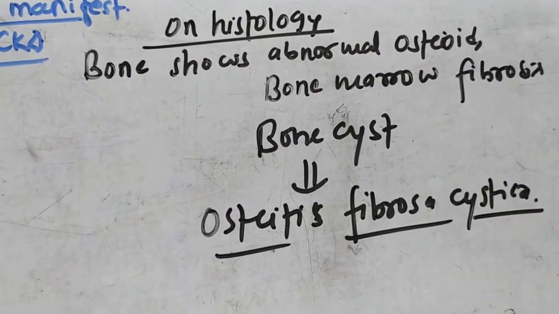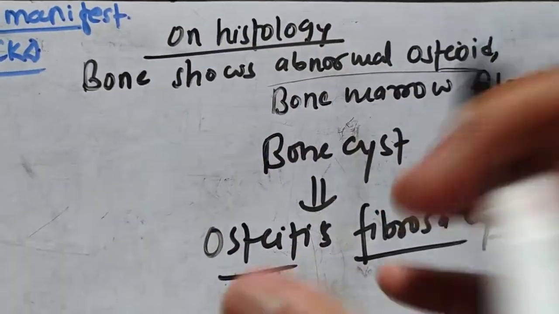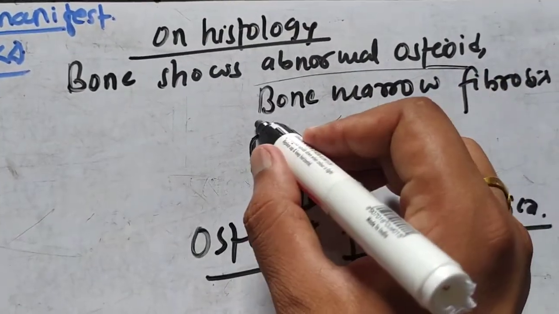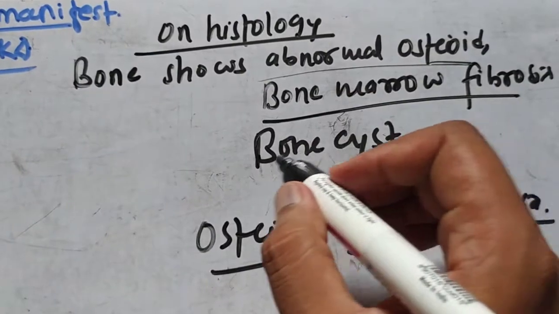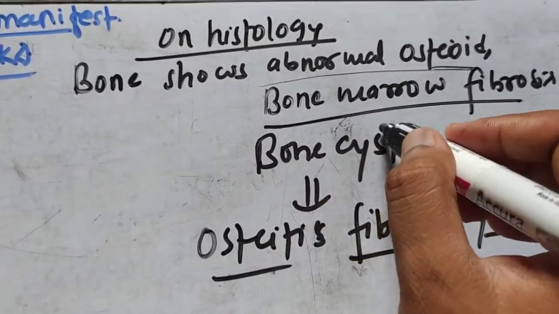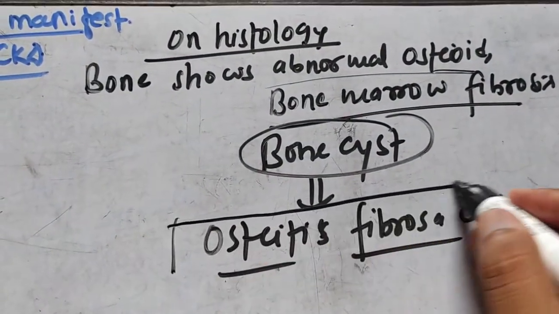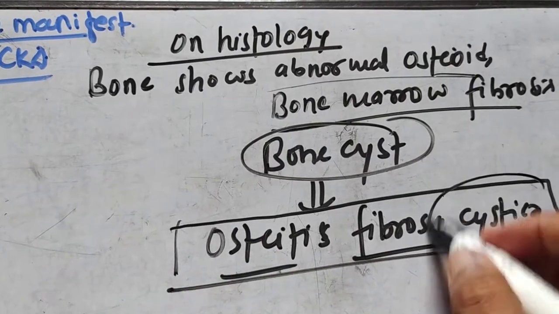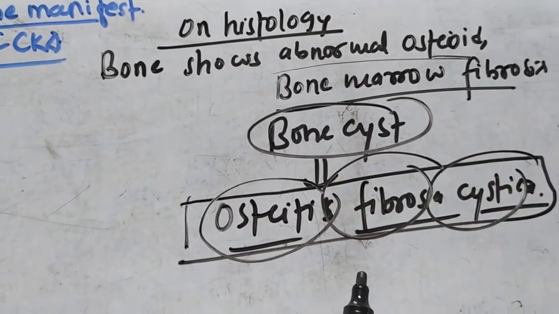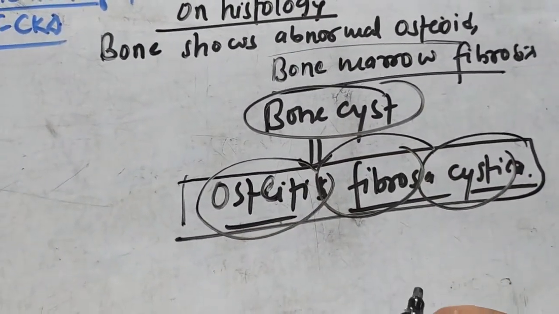And on histology, the bone shows abnormal osteoid. Osteoid means the bone-like structures, and in bone marrow you can see the bone marrow fibrosis. You can also see the presence of bone cysts, and that's why this disease is known as osteitis fibrosa cystica, as there is presence of cyst, fibrosis, osteoid. So this happens in case of CKD.